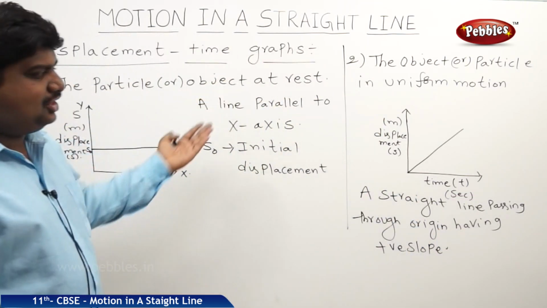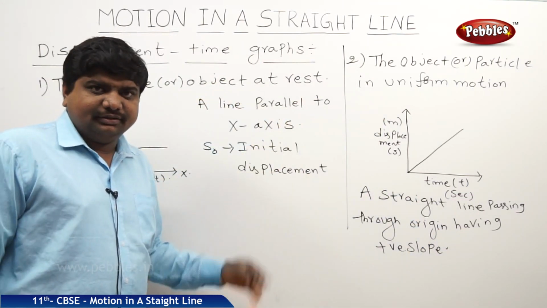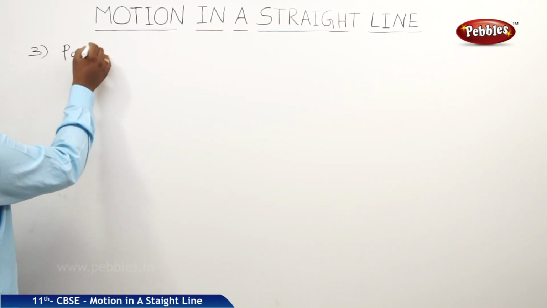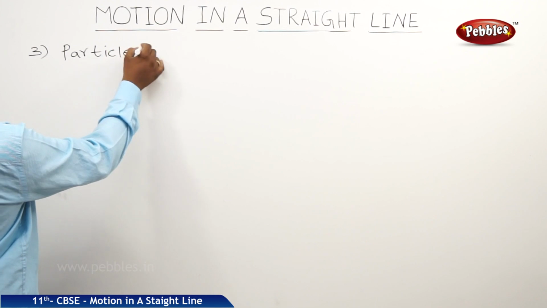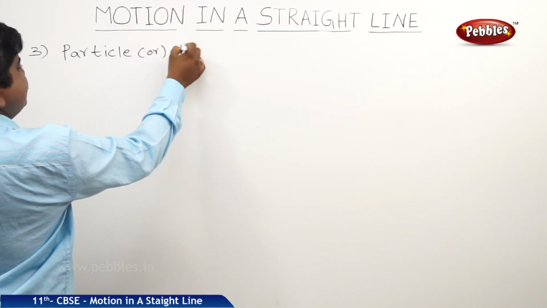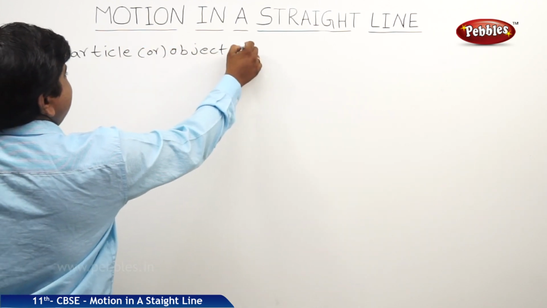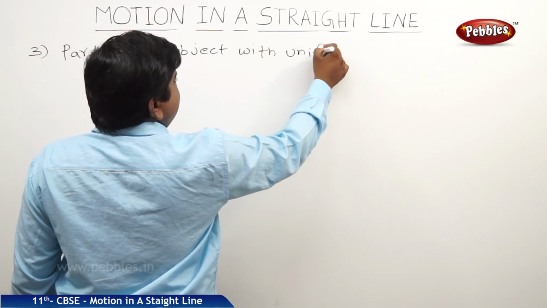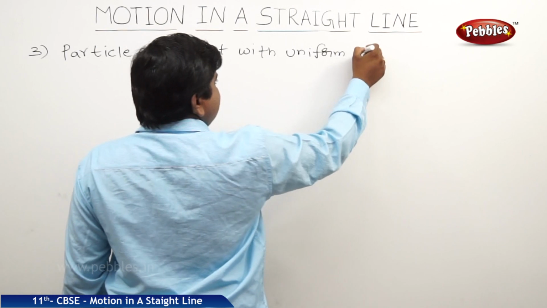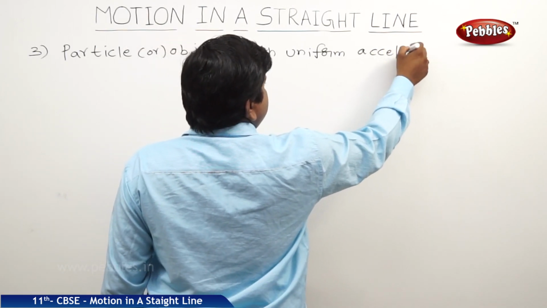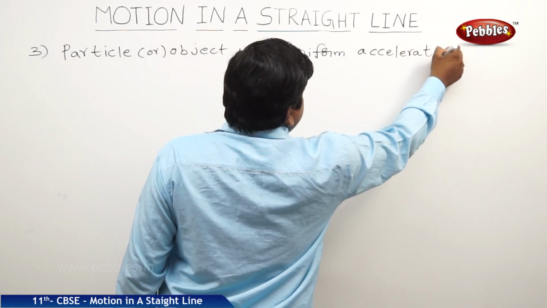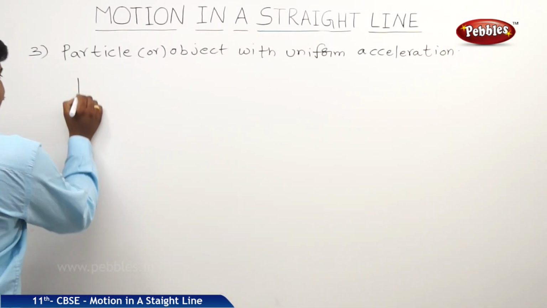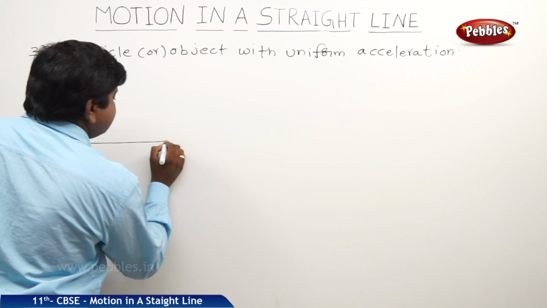There are many other situations; we will see them one by one. The third nature is a particle or object with uniform acceleration. Yes, the nature of the graph is like this.